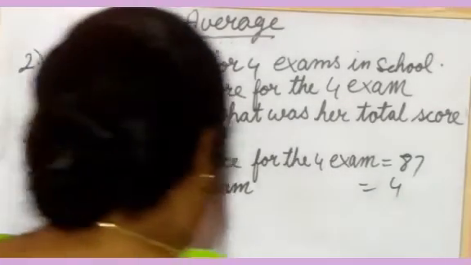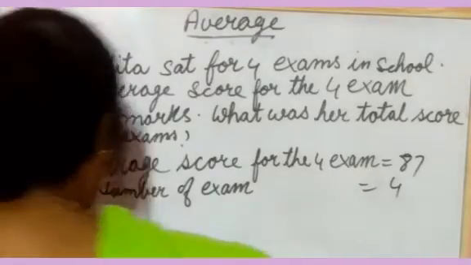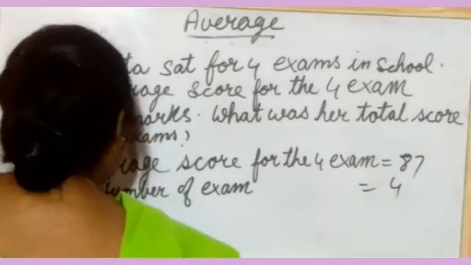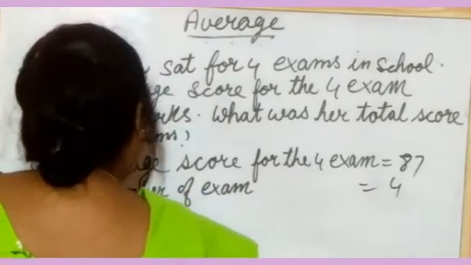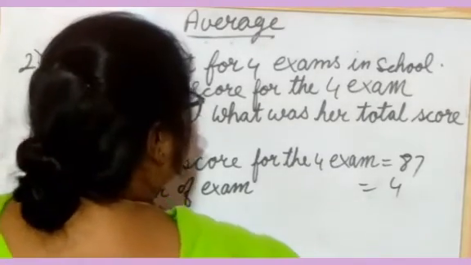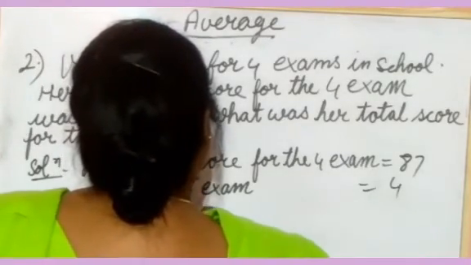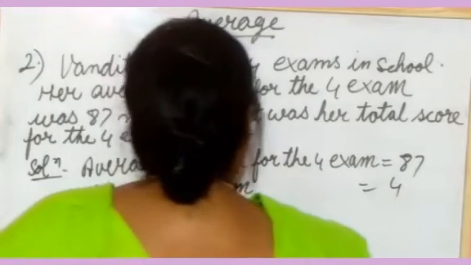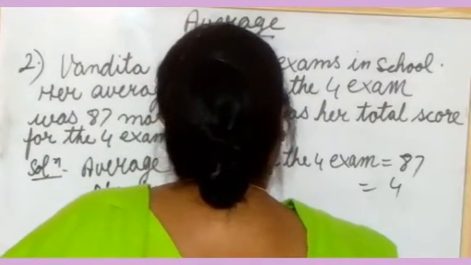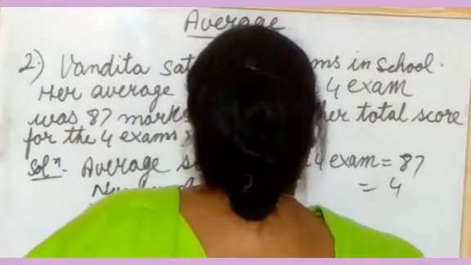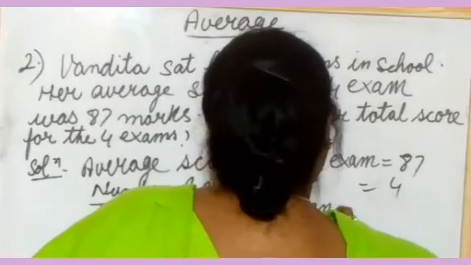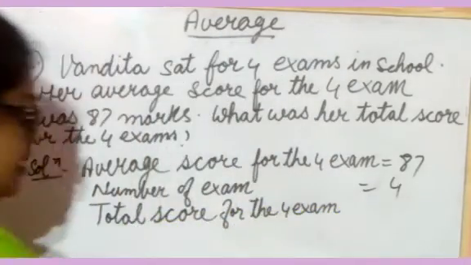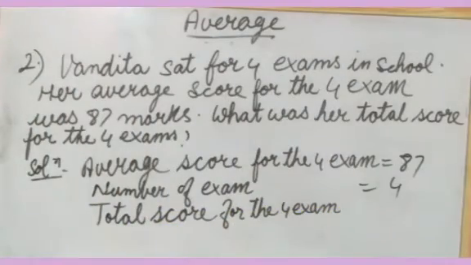Now what will you take out here? Total score for the 4 exams. This one you have to take out: the total score of the 4 exams.